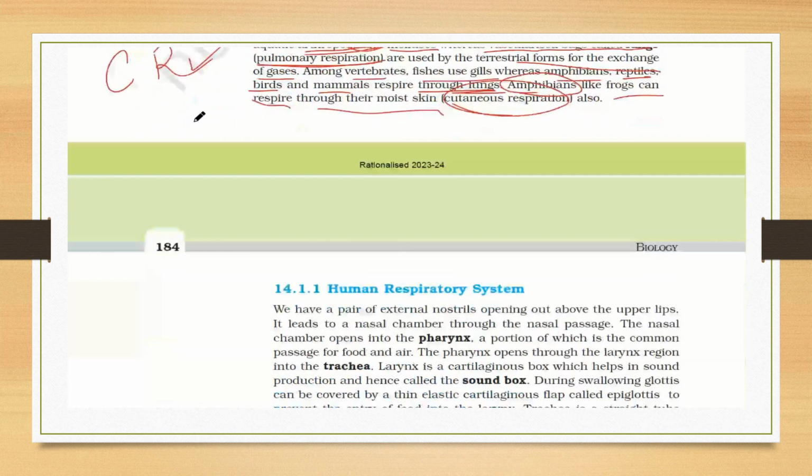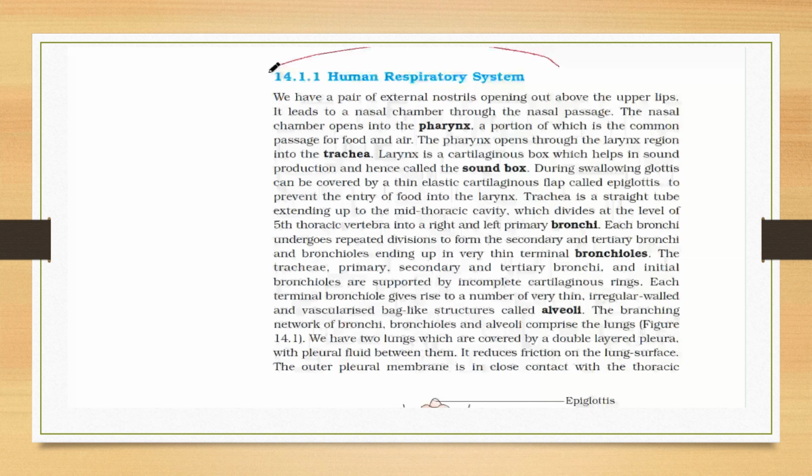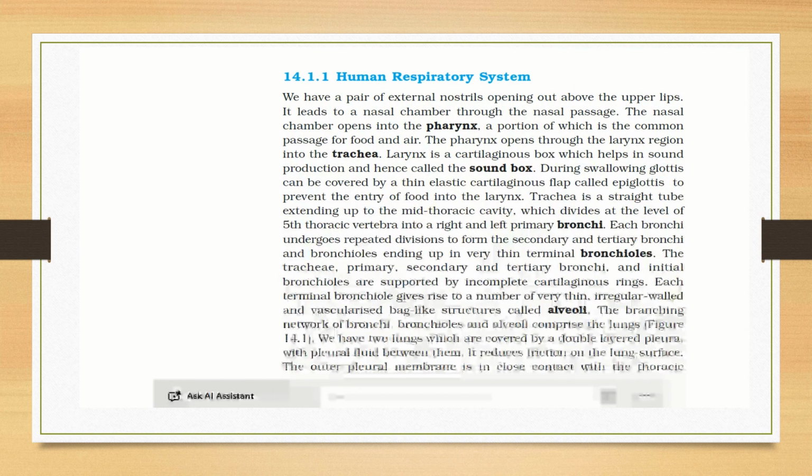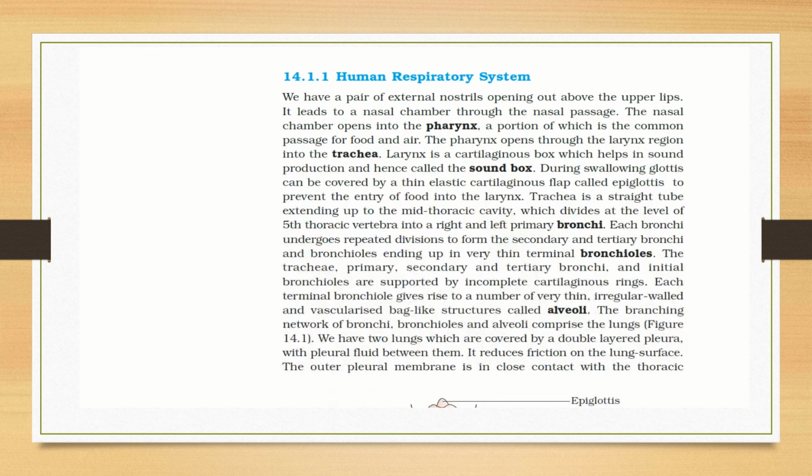Now we will move on to the human respiratory system. That is very important and we are going to study that. So let us start with the human respiratory system. So we all know that when we start with the human respiratory system, the first thing is the external nostril. It is located just above the upper lip. Now comes the nasal chamber, through which we move on to the nasal passage.